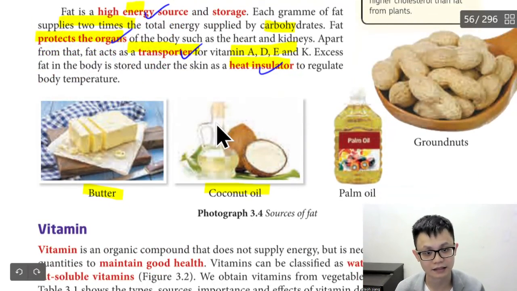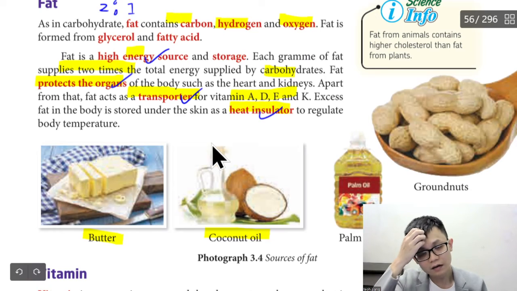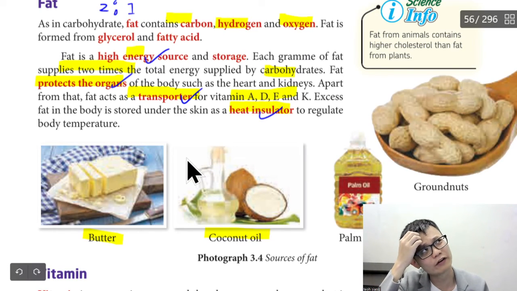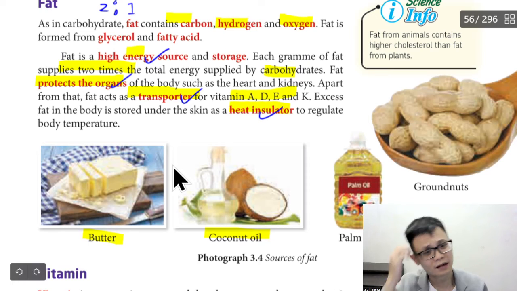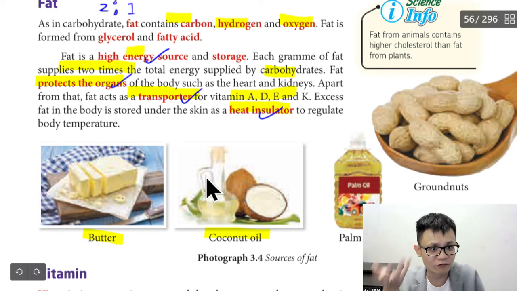So these are the things that fats do. So if you don't have too much fat, what will happen? Basically, nothing much will happen. You just become very thin, very fast.